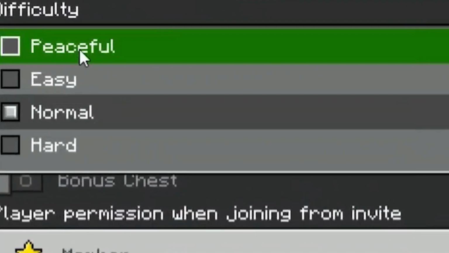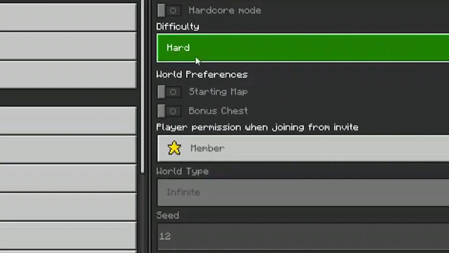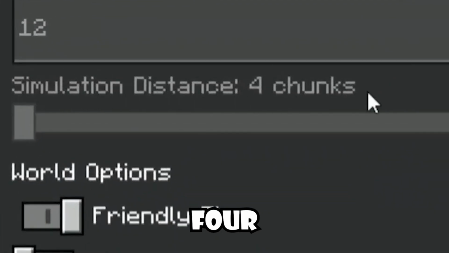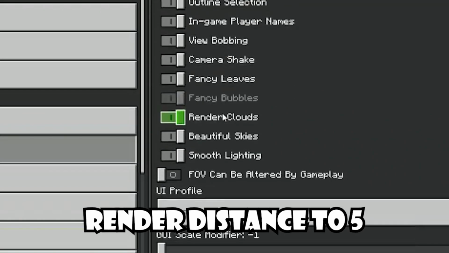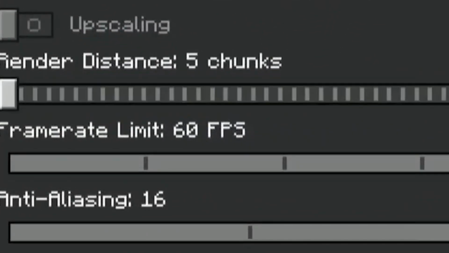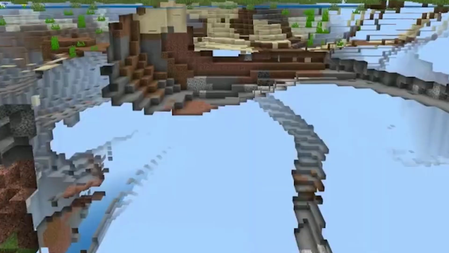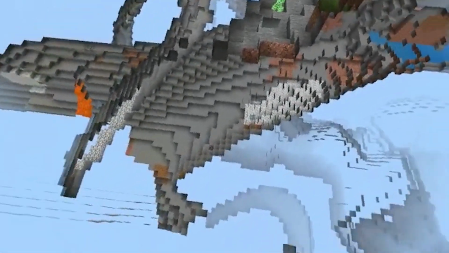And to use this farm, you have to set the farm difficulty to peaceful, and then set it to hard. Also, make sure that the simulation distance is 4 and not more than that. Now, set your render distance to 5 or a little bit more, depending on your potential and game plan. Apart from that, for a higher rate, you can light all the caves that are around the farm so that mobs can only spawn in the farm and nowhere else.